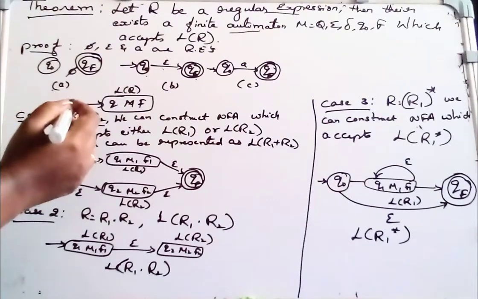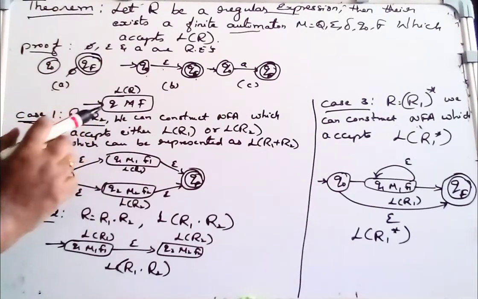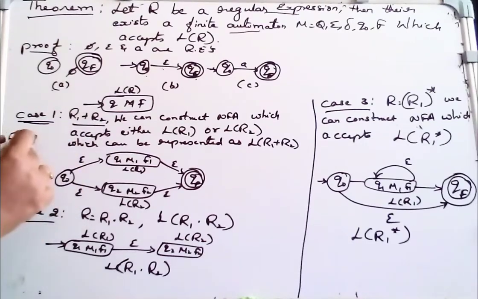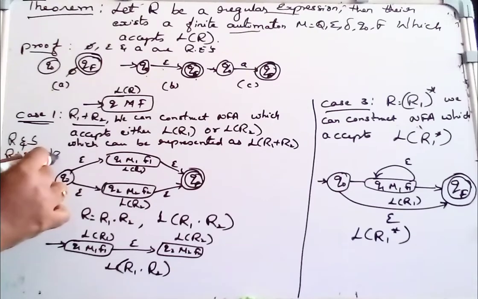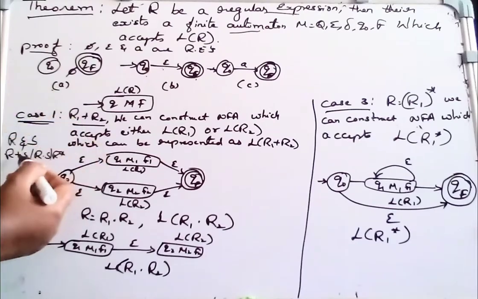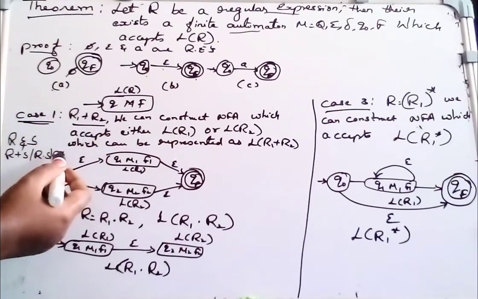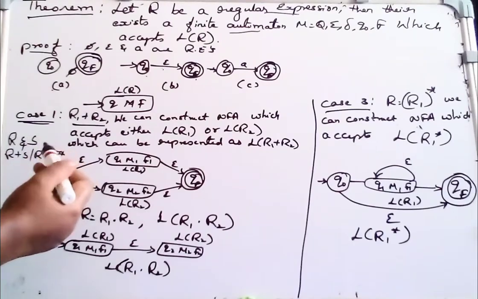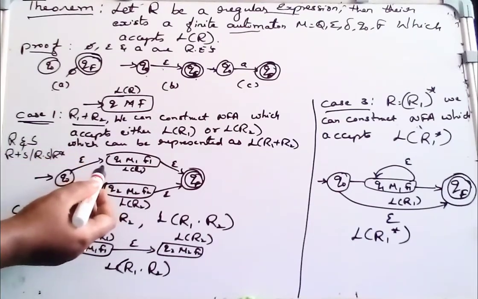Similarly, if you consider case 1, in the definition of regular expression, it is clear that if R and S are two regular expressions, then R plus S, R dot S and R star are also regular expressions. So this clearly uses 3 operators: plus, dot and star. So now let us take each case separately and construct the equivalent machines.